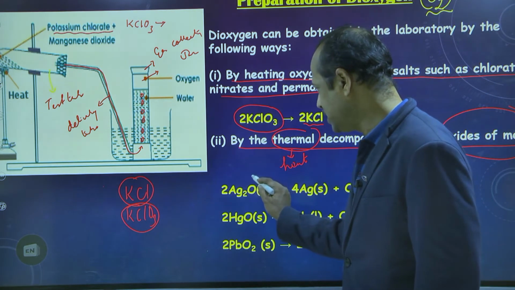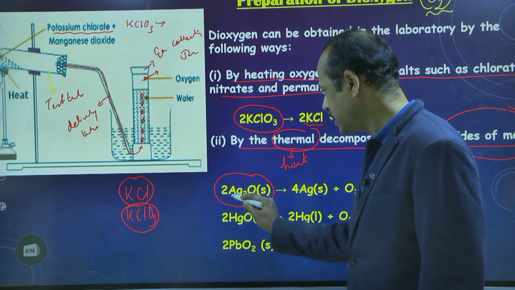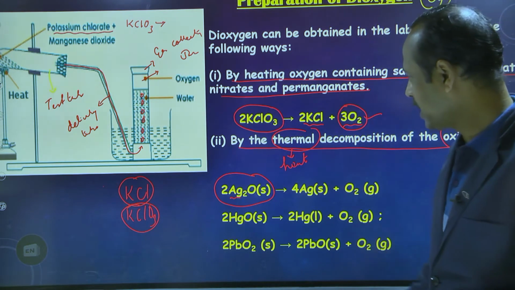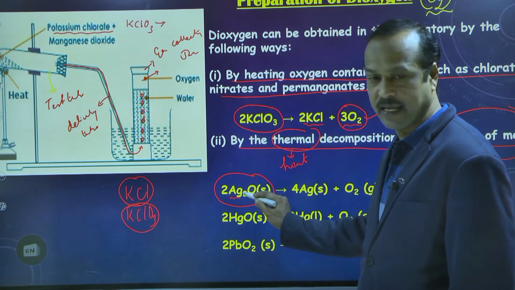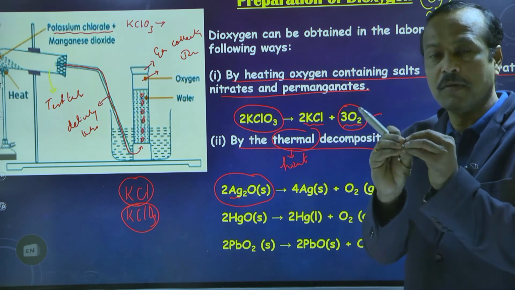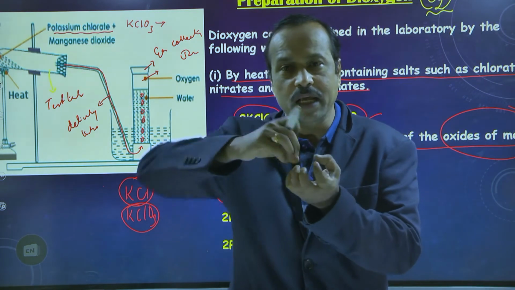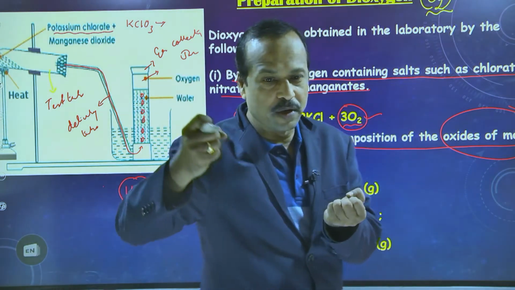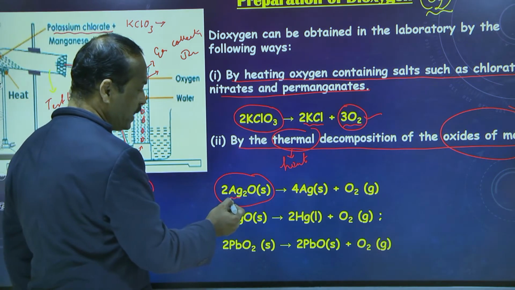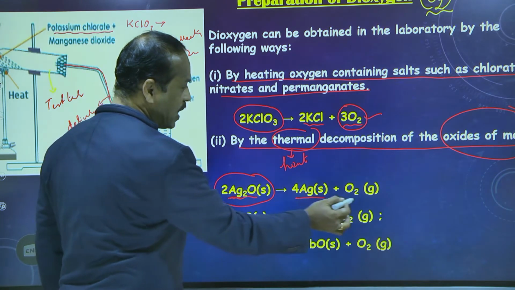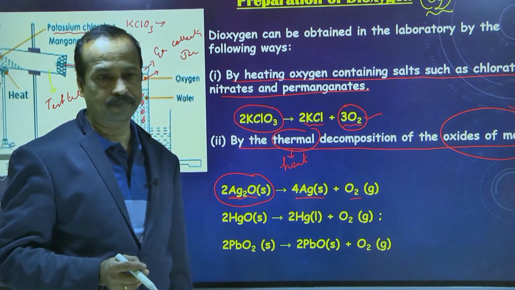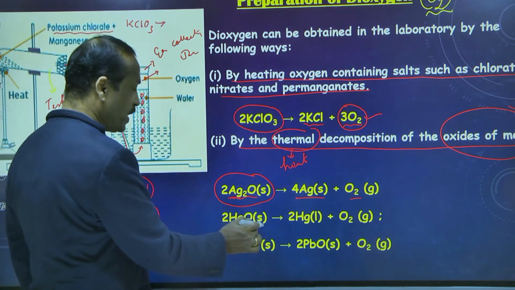Do you know what Ag2O is? Ag is the symbol of what? Yes, silver. Very good. So when you heat silver oxide, it decomposes, meaning it splits. On heating, oxygen comes out of the silver oxide and silver gets separated. So on heating silver oxide, the silver and oxygen both get separated, and we can get the oxygen here.